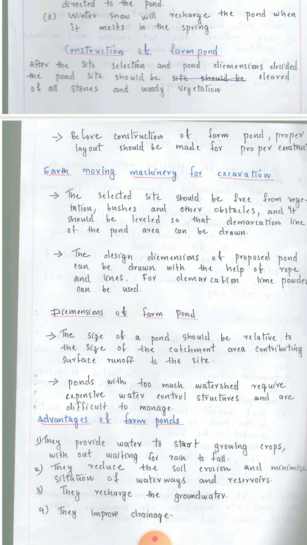After the site selection and pond dimension, decide the pond site should be cleared of all stones and woody vegetation. That is, the surface must be cleared. Before construction of farm pond, proper layout should be made for proper construction. If you want the pond to be for a longer duration of time, proper construction material as well as the technique should be involved. Next is earth moving machinery for excavation.